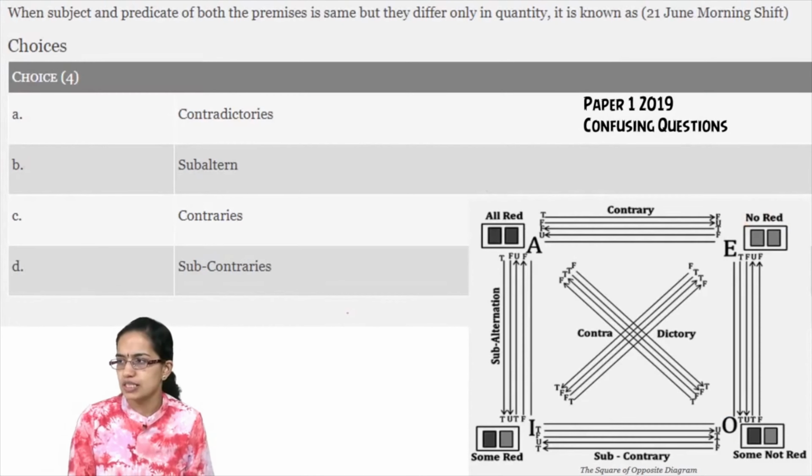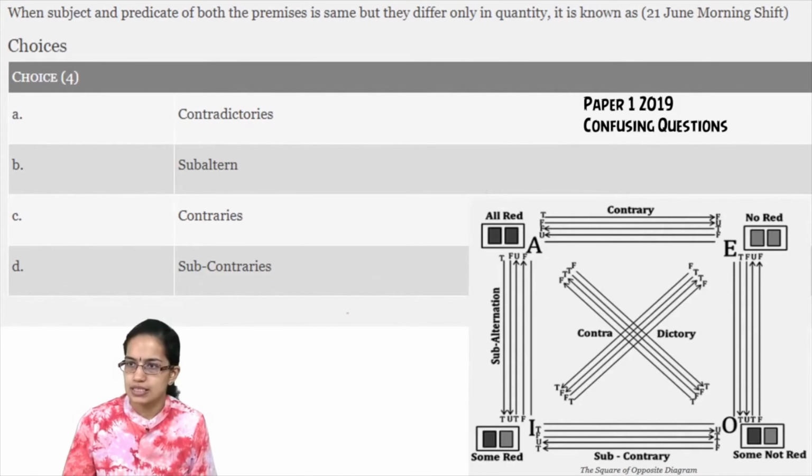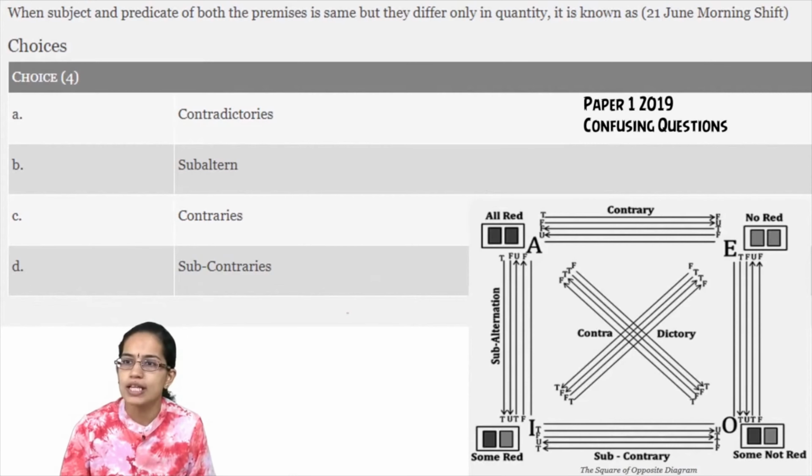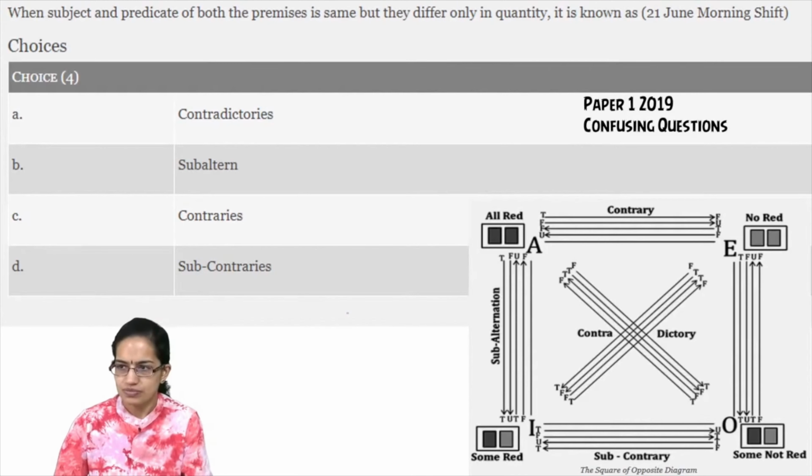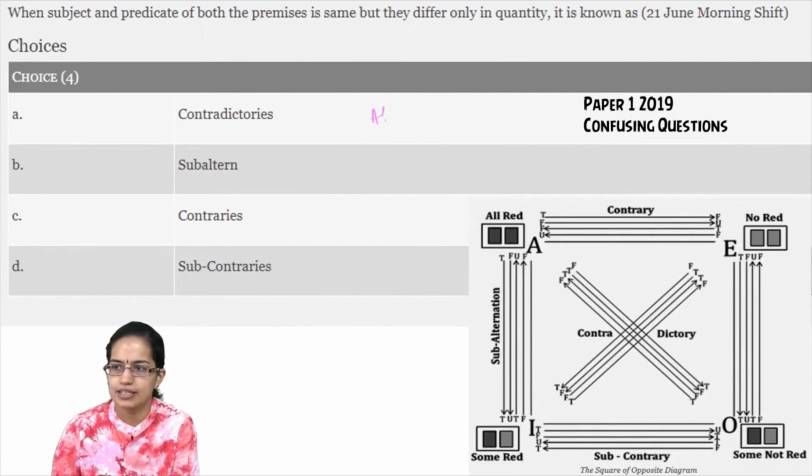The next question is, when subject and predicate of both the premises are the same but they differ only in quantity, they are called as what? Now what is the subject and predicate? In the first statement I say all flowers are red. In the next statement I say some flowers are red.